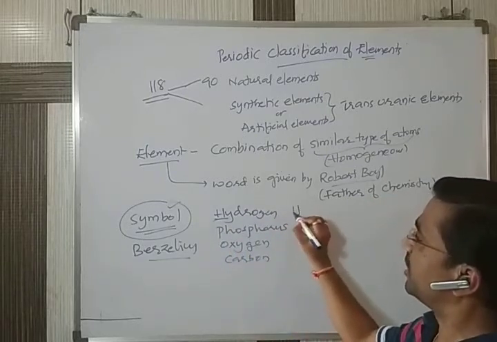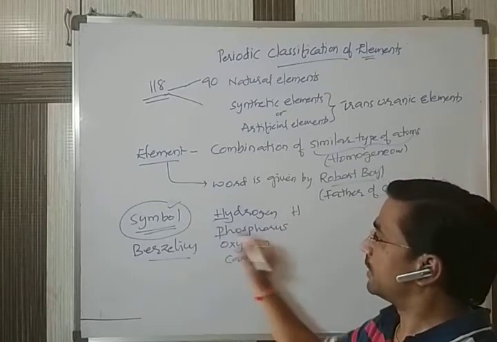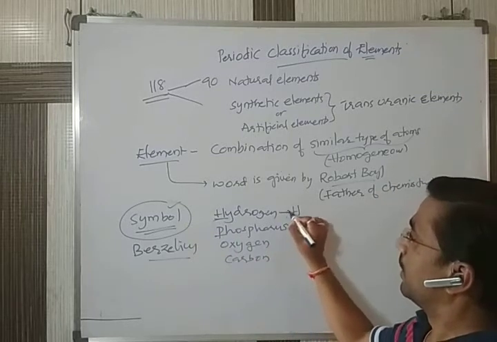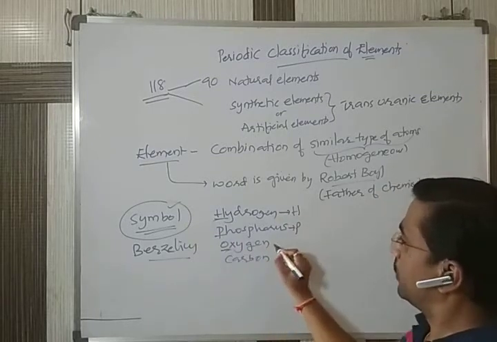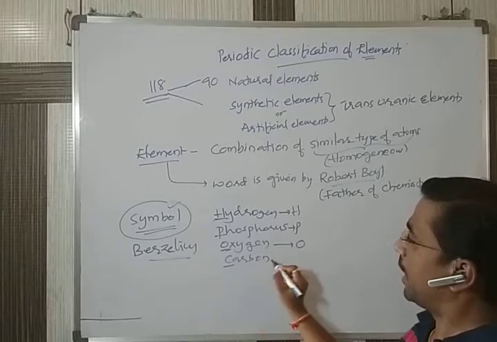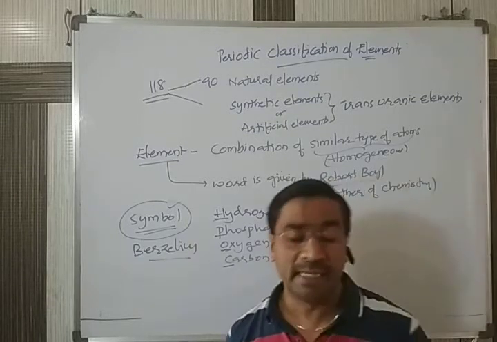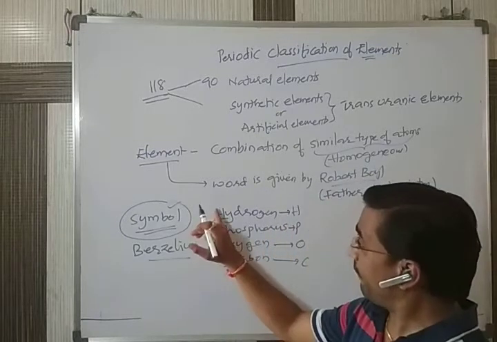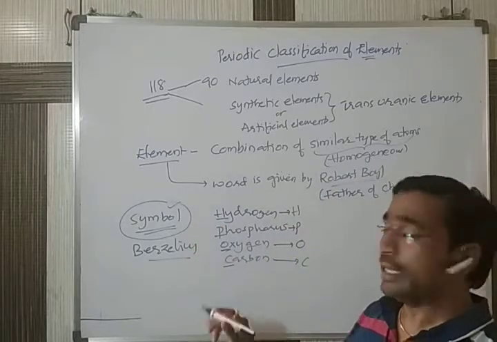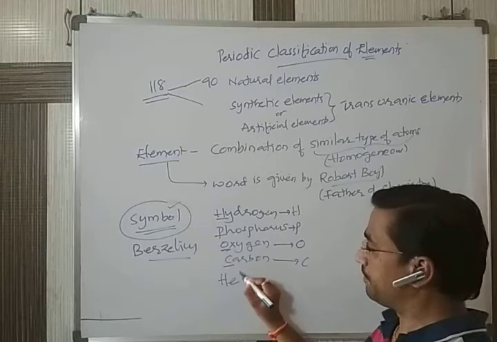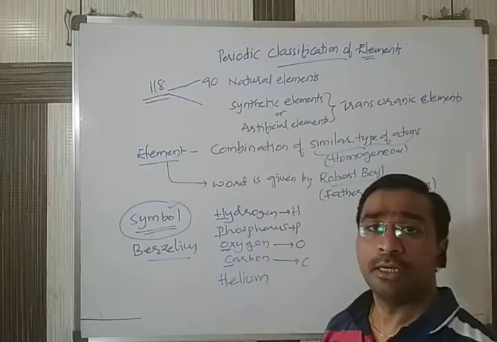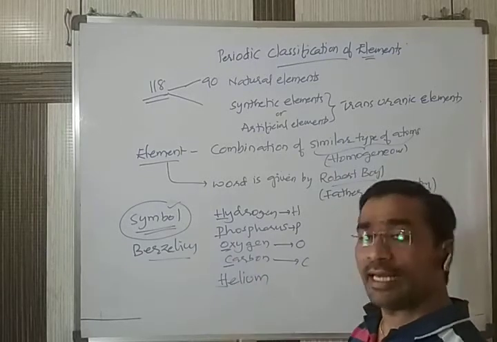Suppose now hydrogen is there. You can write it as H. If you have phosphorus, you can write P. And if you have oxygen, you can write O. If you have carbon, you can write C. But if any other elements have the same first letter, for example, helium. In this one also, the first letter is H.